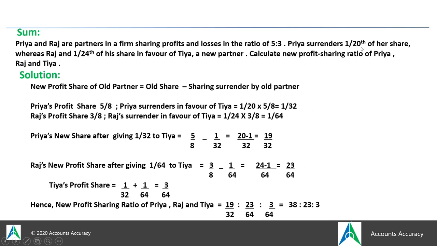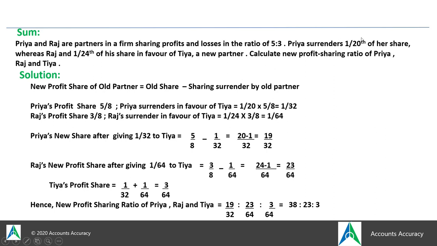So you need to calculate the actual share which she surrendered. So 1/20th portion of 5 by 8 would come by multiplying, and I have given you one hint here: the word 'of' tells that you have to first multiply and then calculate the real value which she actually sacrificed.